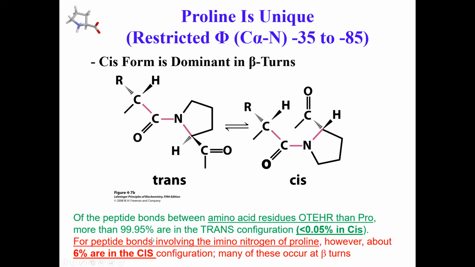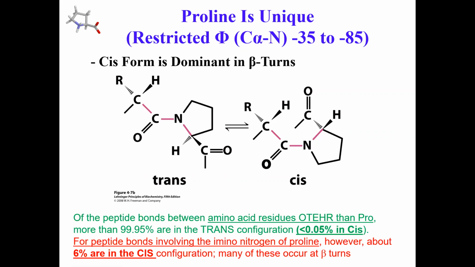But if you look at the peptide bonds that involve the amino nitrogen of proline, about 6% of those bonds are in cis configurations. And many of the 6% occur at the beta turns. So as opposed to 0.05% in cis, when you have a proline residue, 6% are in cis configurations, and the majority of them occur during the beta turn. Okay, so that's something that you might want to remember.